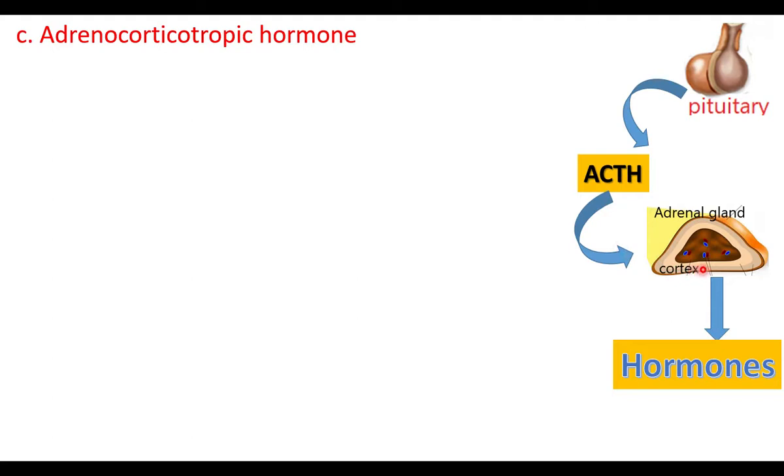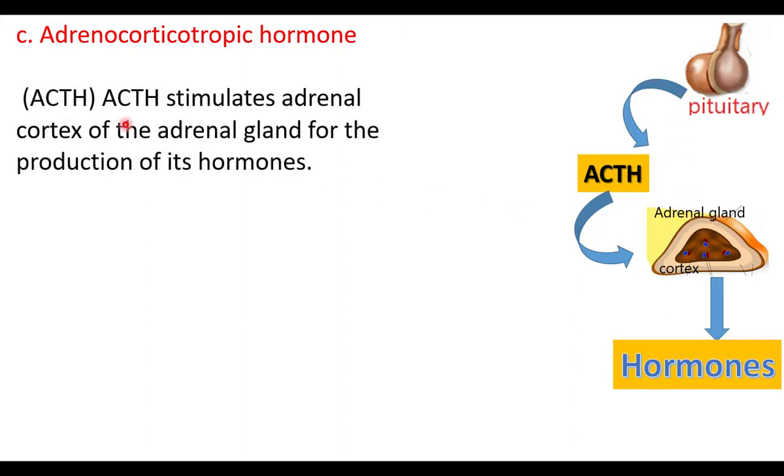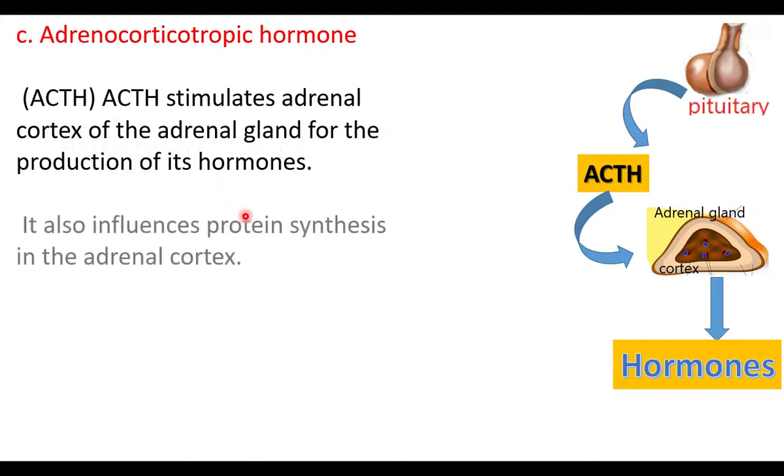The pituitary produces ACTH, it acts on the adrenal cortex, and the adrenal cortex produces its hormones. In this way, the pituitary gland controls the adrenal gland. ACTH stimulates the adrenal cortex for the production of its hormones. It also influences protein synthesis in the adrenal cortex.